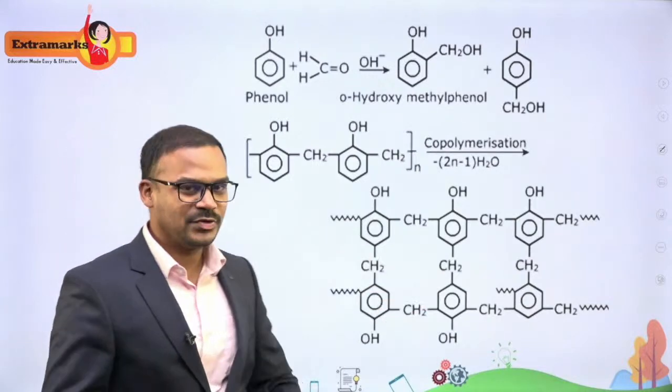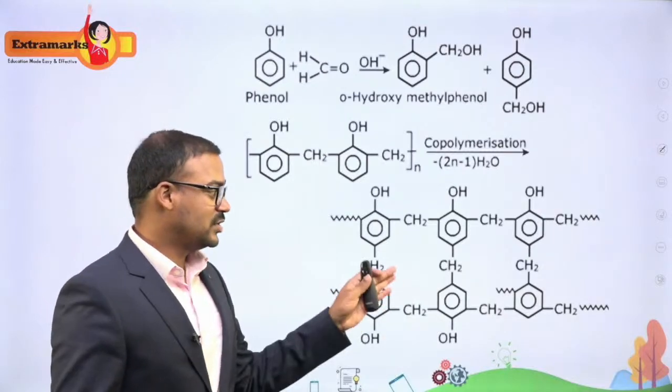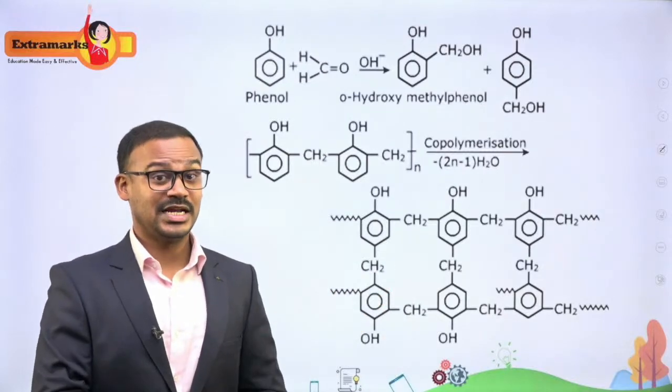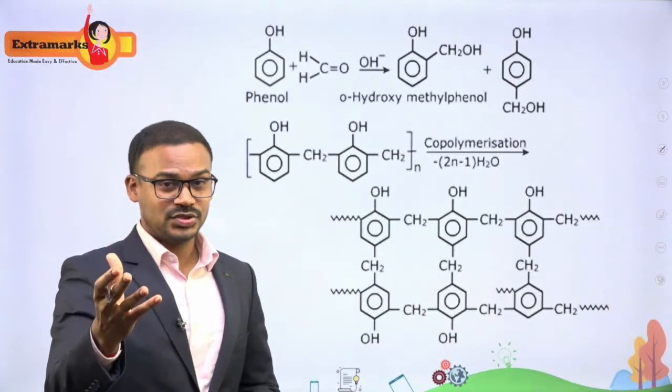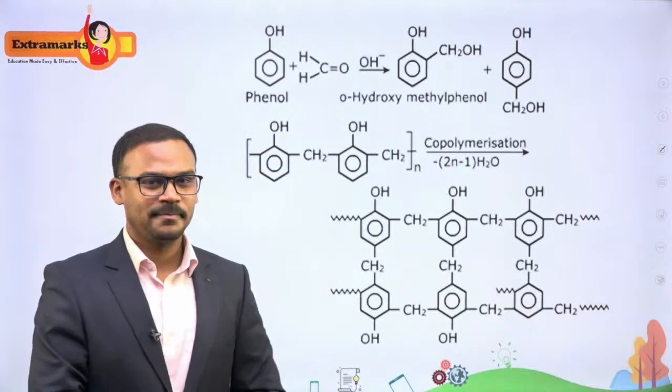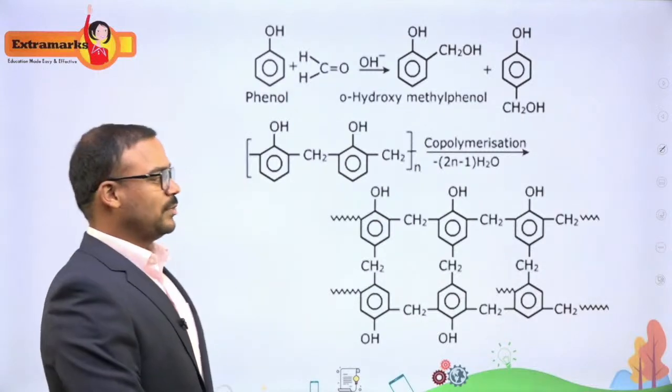So this is your bakelite, which is a 3D network-like polymer, and which is very, very hard, and this is also heat resistant and electric resistant. That is why you will see that the electrical switches are actually made up of bakelite. They are electrically resistant and also heat resistant too. So this is about your bakelite.